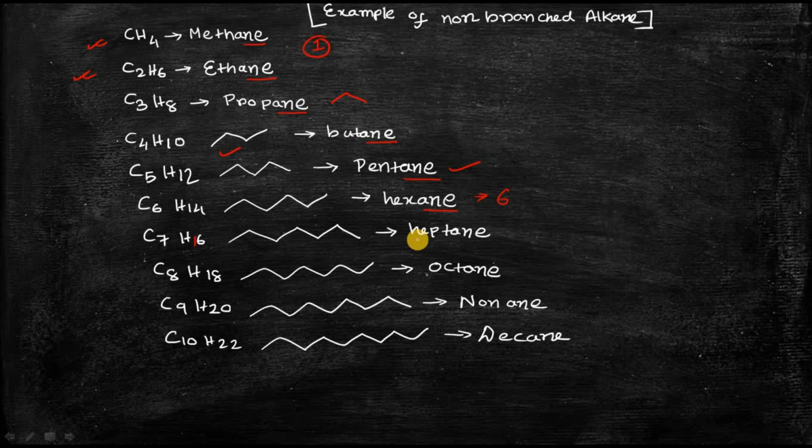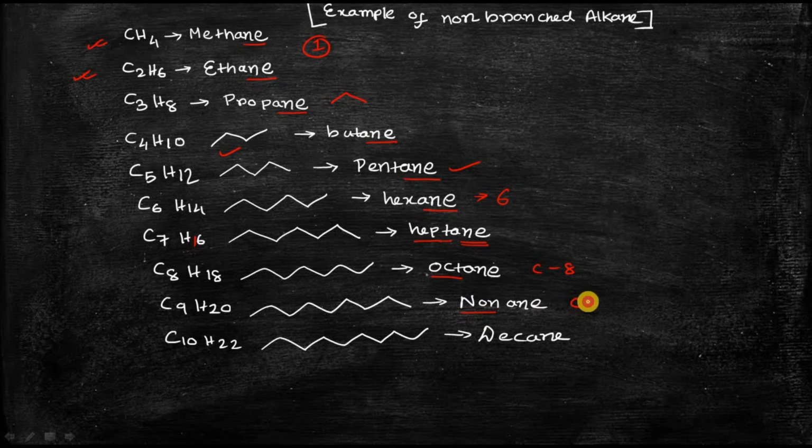For 7, hept is there, and "ane" is common. For the 8 membered non-branched alkane, it is C8H18. It is called octane. Oct is for 8. Now C9H20, it is a 9 membered alkane, so its nomenclature is nonane.